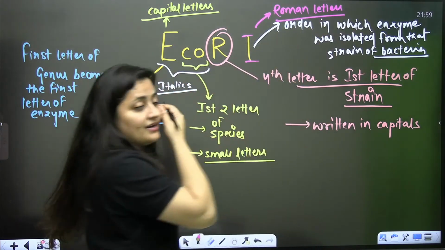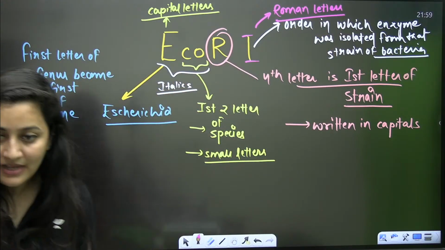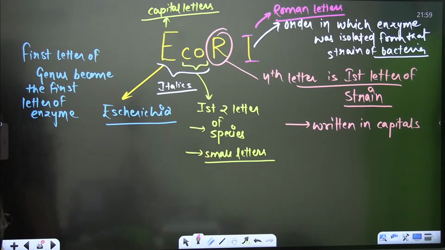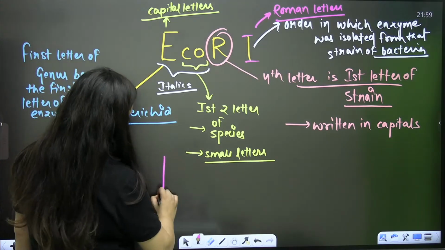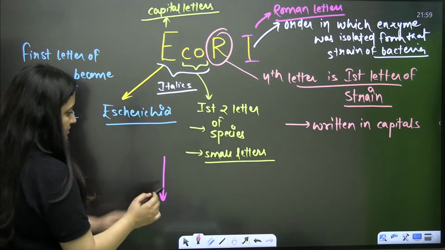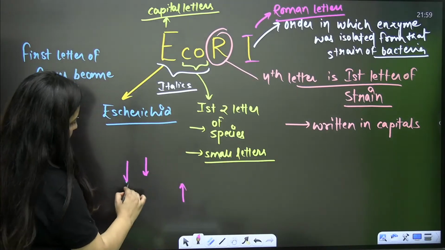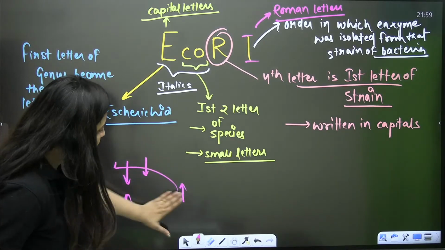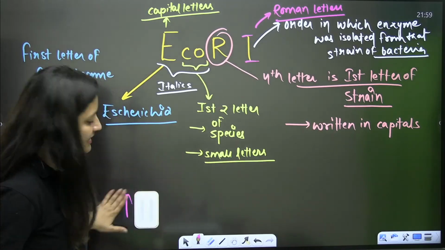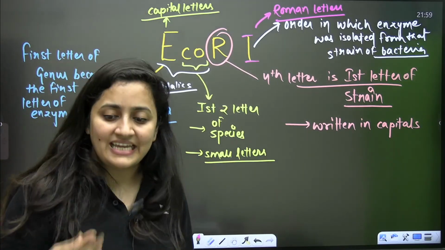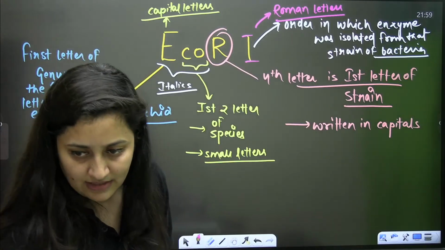You need to remember it. One question can come from this part as well. And sometimes, after this enzyme, you are also going to see lines. It can be like this. Sometimes you will see it over the sequence. Sometimes like this, sometimes like this. So they will tell us whether it is going to form the sticky end or the blunt end. About the sticky end and the blunt ends, we will discuss in the next class.